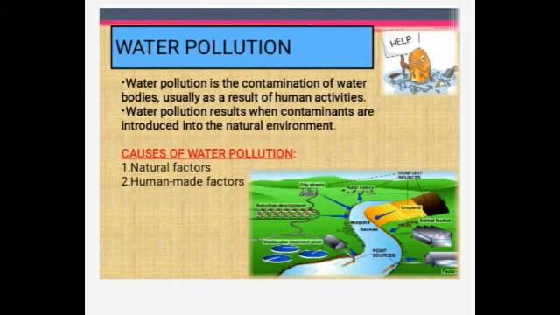Next one, washing away of chemicals from the chemical fertilizers and pesticides due to rain and their subsequent deposition in water bodies. And next one, bathing and washing clothes in rivers. So if you see in the village side, they'll all be washing their animals, their clothes, everything in rivers. So all these contaminate water.